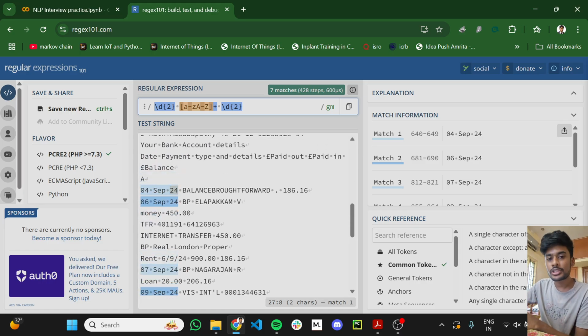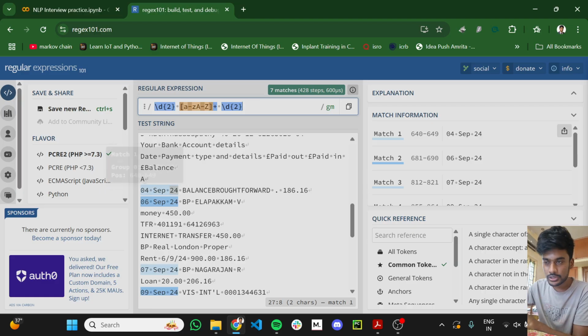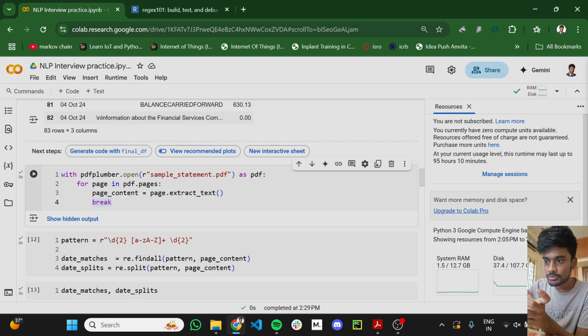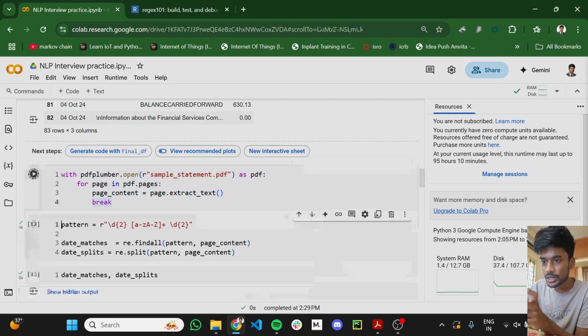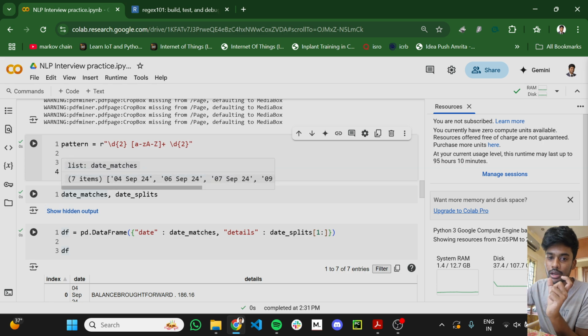The main idea is this: because these transactions are going to be a day-wise transaction list, we first wanted to group them by day. That was the reason I used this to match the dates first. Here I'm getting the first page content, and this is the regex we just developed to get the dates. What I'm doing here is finding all the matches, which happens in this line of code, and then splitting the entire text based on those dates.